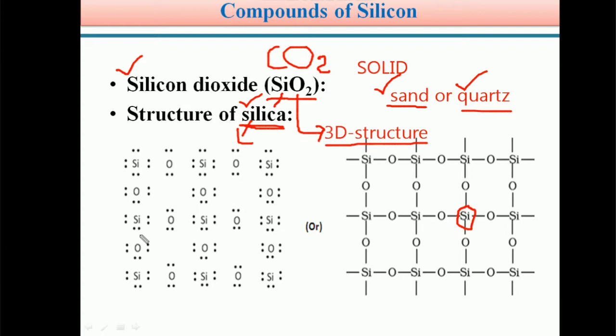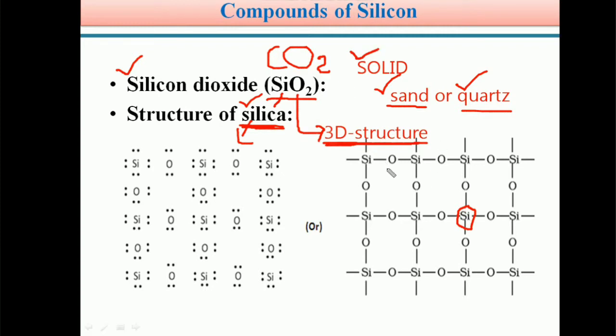Therefore, students, silicon dioxide exists in nature in the form of sand or quartz, and it is always in the form of silica, because these silicon dioxide units form a three-dimensional giant polymeric structure. Because of this, it is always in the solid state.